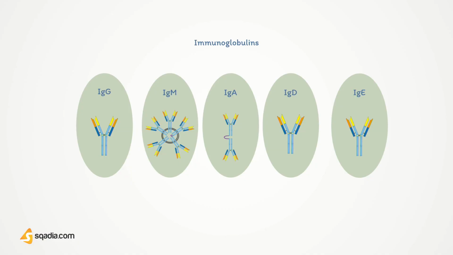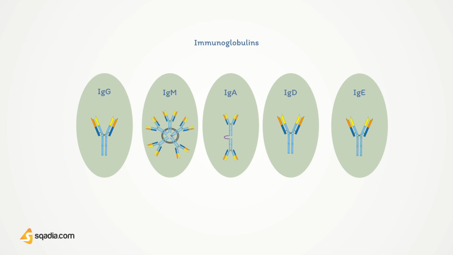It has no known antibody function, but may function as an antigen receptor. It is present on the surface of many B-lymphocytes, and it is present in small amounts in the serum. Okay, so now that we have come to the end of our discussion about the immunoglobulins, let's summarize the main